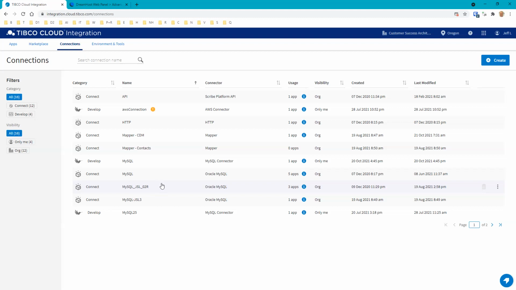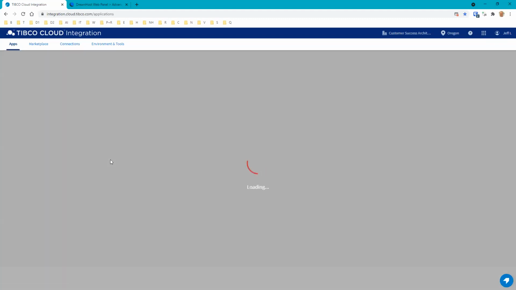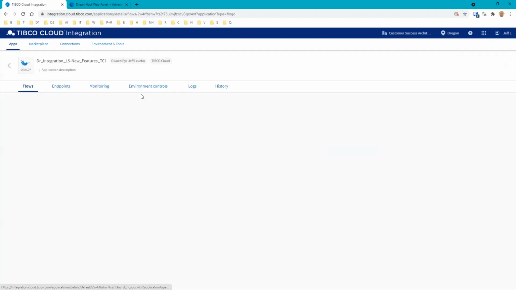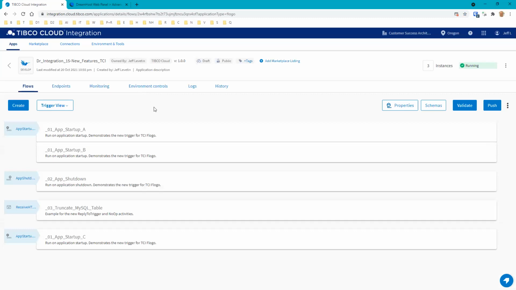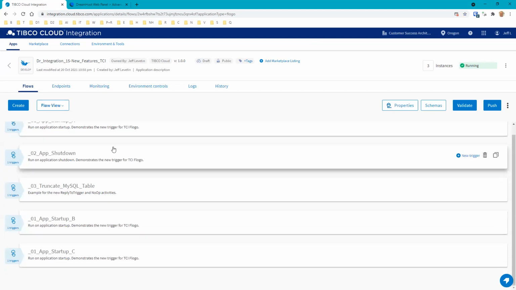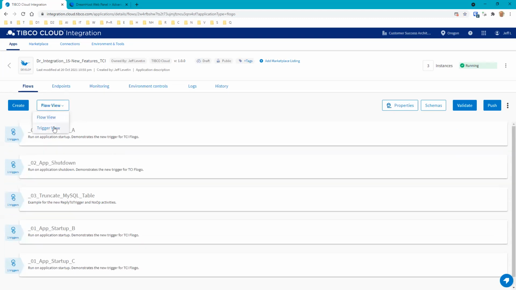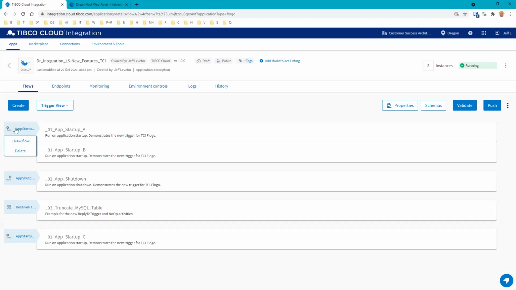So let's look at the flow. Let's head back to our apps, and look at the flows that we have here. We can either use the flow view or the trigger view. In this case, when we use the trigger view, we see that we have two separate triggers for the application startup.